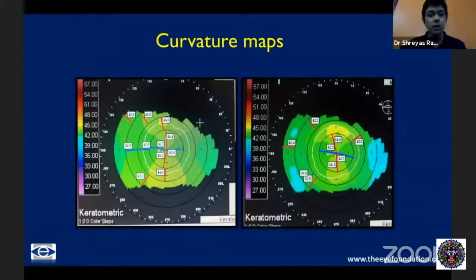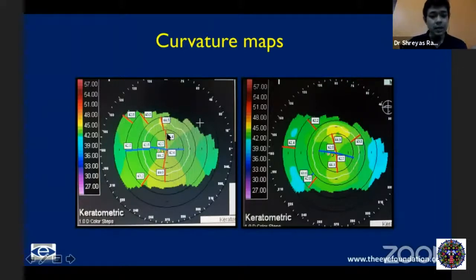So the most important map perhaps is the curvature map, possibly the most primitive, but continues to remain the most important. When it comes to the curvature map, we are actually looking at the axial or the sagittal curvature, where we are able to see, based on the values, what the keratometric values would be at different points of the cornea. Now, we generally classify anything above 47 as a steep cornea, anything below 41 as a flat cornea, and somewhere between 41 to 47 is the normal range of our keratometric measurements. Most commonly, the values are between 42 to 46. Based on that, we can see which is the steep axis, which is the flat axis.